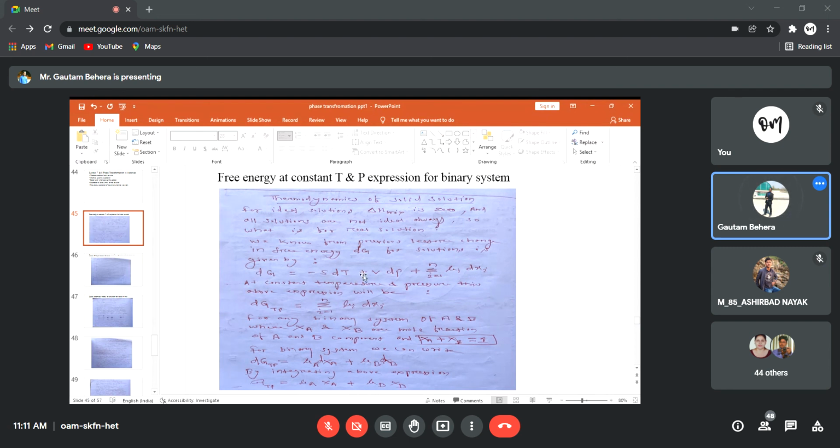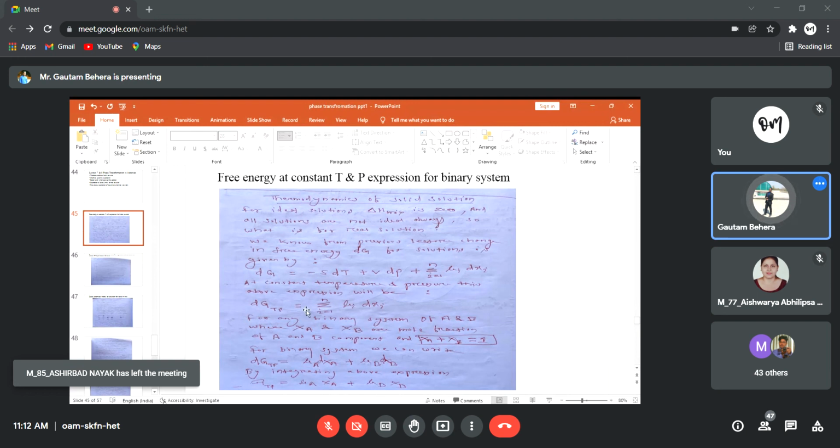So this is the expression for dZ. Then at constant temperature and pressure, what will the above expression be? Obviously, it is very simple. You can see the free energy depends upon temperature, pressure, and the composition. So if the temperature part is 0, this part will be 0. If the pressure part is 0, this part will be 0. So dZ will be equal to only the summation of mu i dxi, i equal to 1 to n. So I have written here dZ when temperature is constant and pressure is constant.